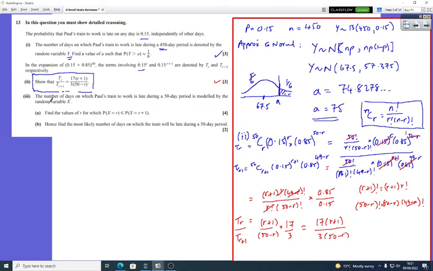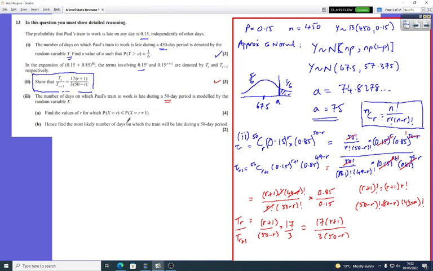It says here, the number of days on which Paul's train to work is late during a 50-day period, so that's where the 50-day period is coming from. It's modeled by random variable X. Okay. Find the values of r for which that is less than or equal to that. So you know that